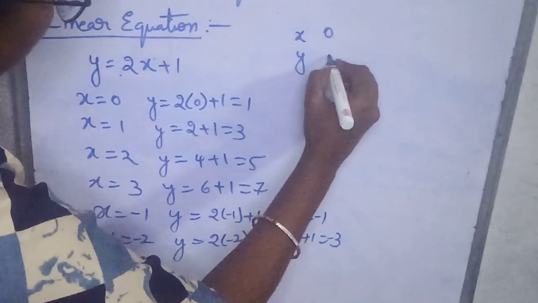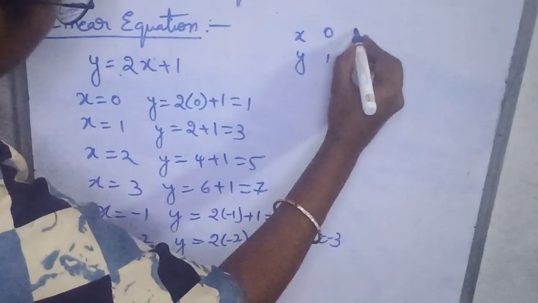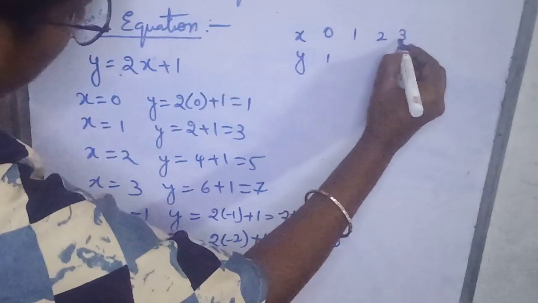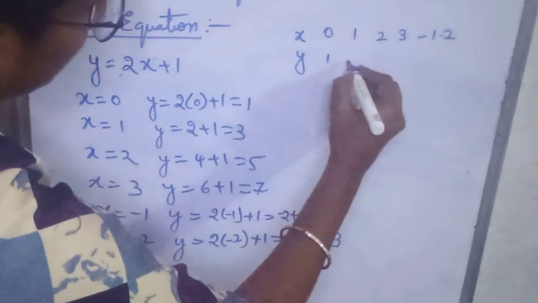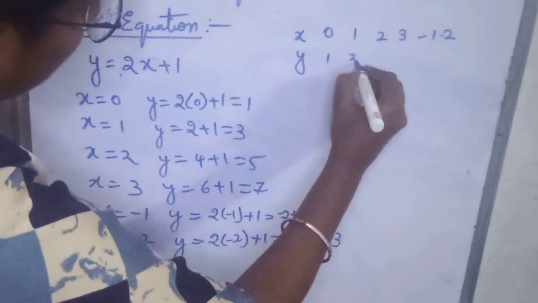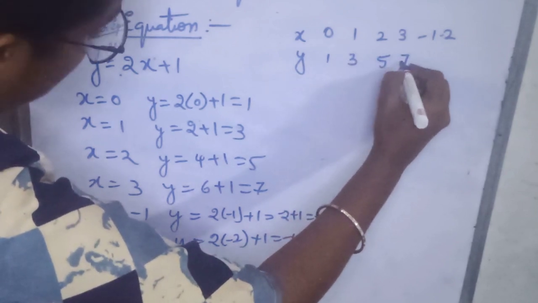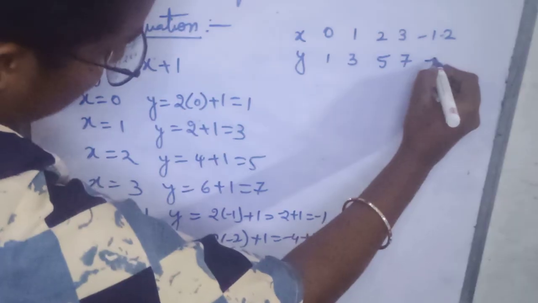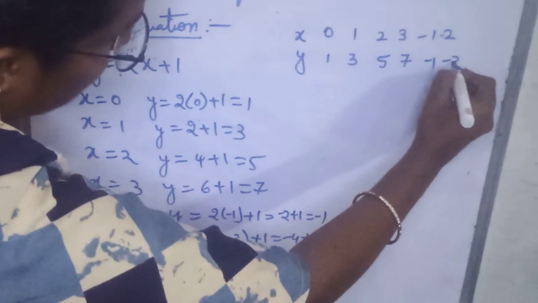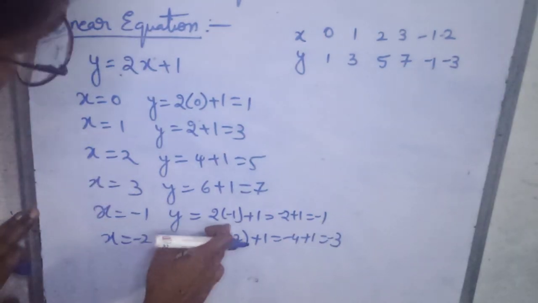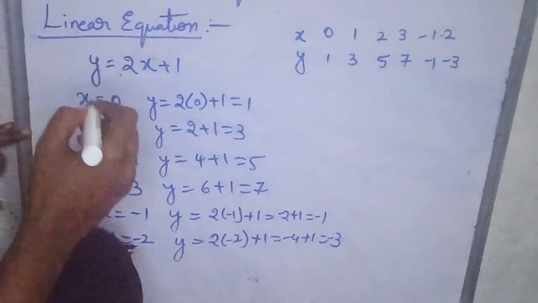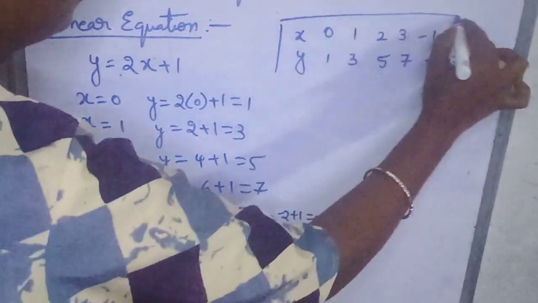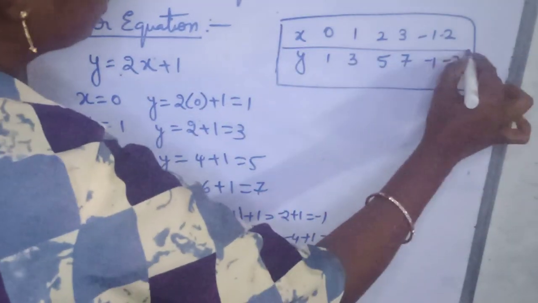X is 0, y is 1, x is 1, 2, 3, minus 1, minus 2. Y values are 3, 5, 7, minus 1, minus 3. Okay. Now we will draw a graph for these values.